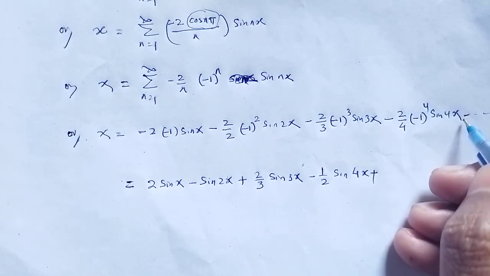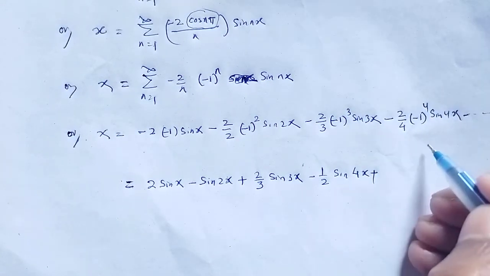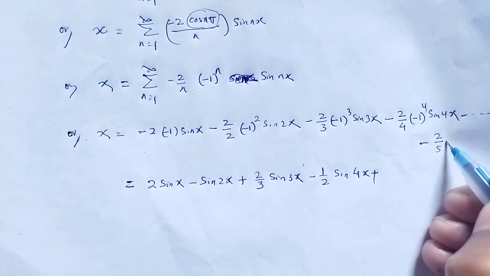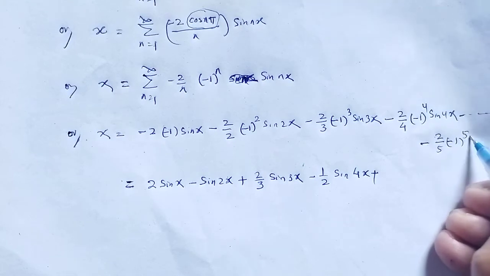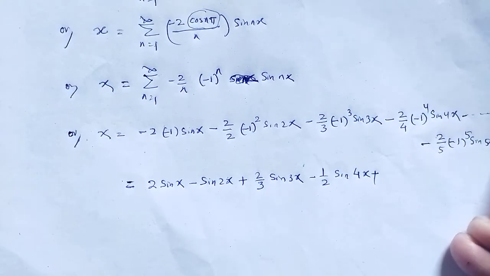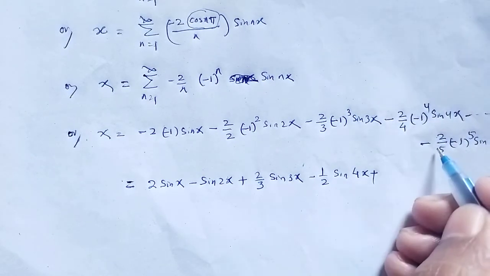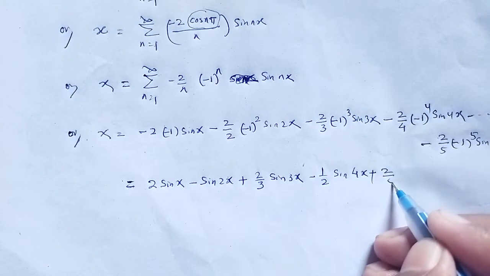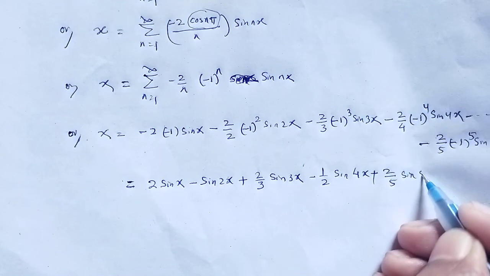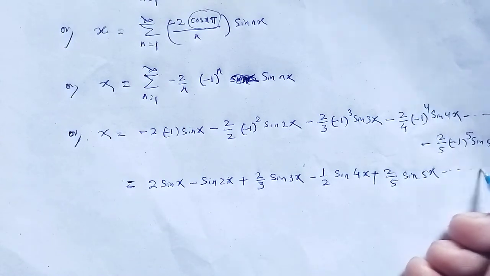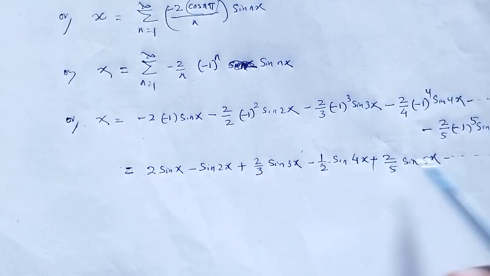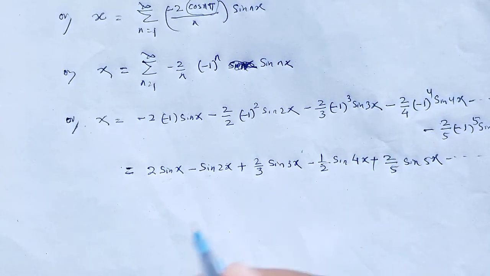Next term, the fifth term, that is minus 2 by 5 times minus 1 to the power 5 sin 5x. Therefore that term will be plus 2 by 5 sin 5x, minus dot dot dot, plus minus. In that way the series will be continued.